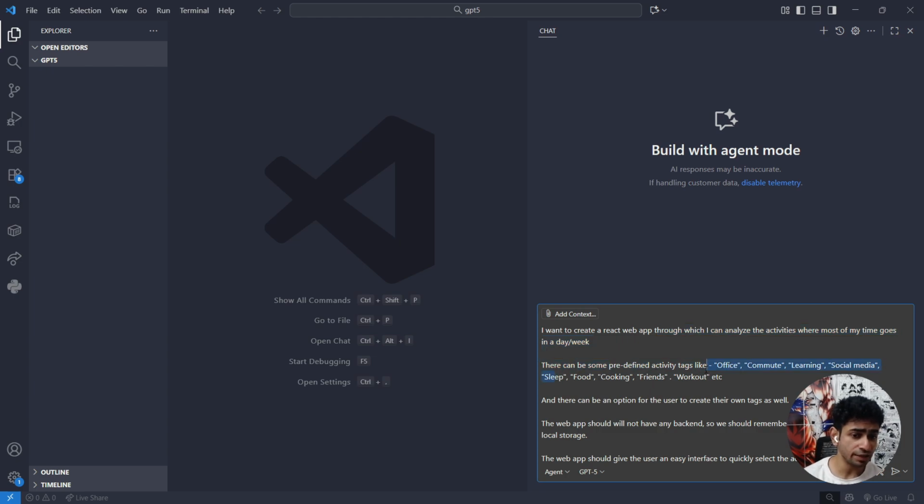There can be some predefined activity tags like office, commute, learning, social media, sleep, food, cooking, friends, workout, etc. And there can be an option for the user to create their own tags as well. So for example, if these predefined tags are not enough, then the user can get an option to create some more tags.